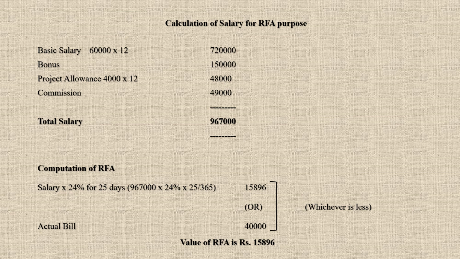So 9,67,000 into 24% into 25 by 365, which is going to be 15,896, or the actual bill amount which is given to us in the sum as 40,000. Whichever is less only will be taxable as value of RFA. So we have 15,896, or actual bill amount that is given to us is 40,000, which is lesser. 15,896 is lesser. So that will be the value of RFA. This is how you have to compute the RFA in case of hotel.